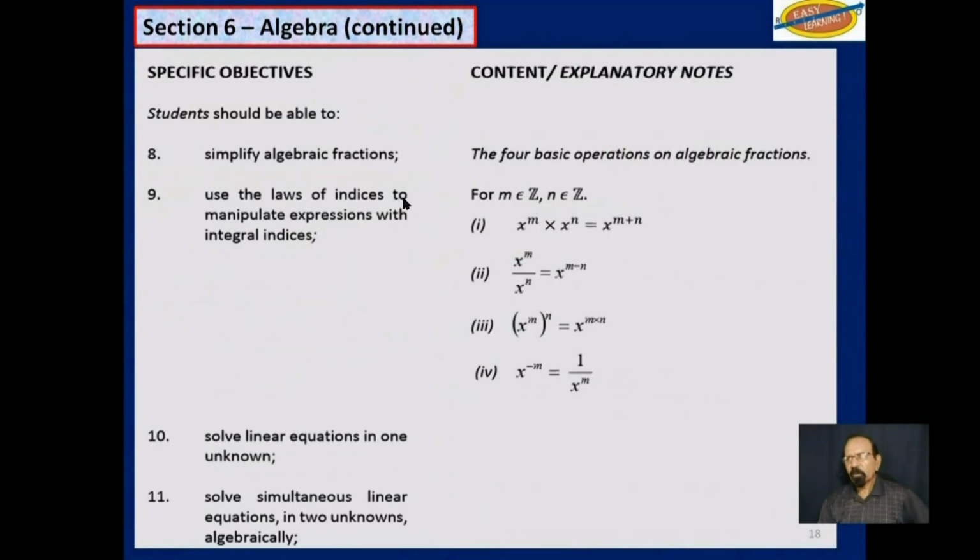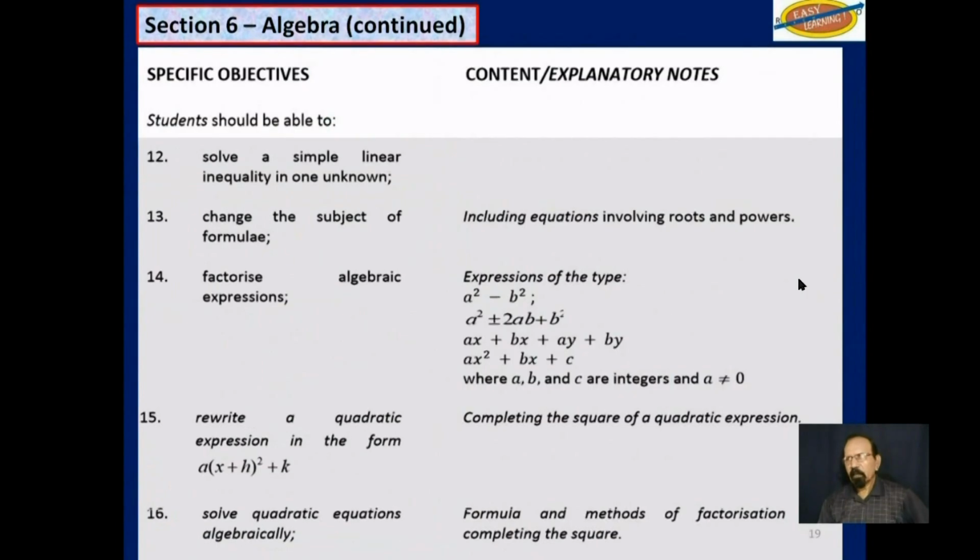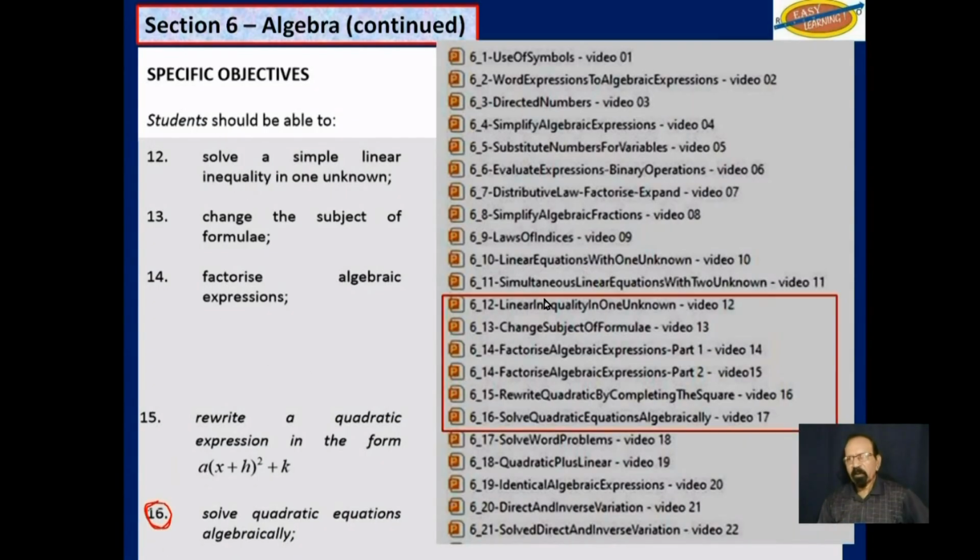After that, we have these 4 more objectives up to 11, and those will be covered in videos 8 to 11. Then 5 more objectives up to Objective 16, and these will be covered in videos 12 to 17, since Objective 14 has been split into 2 videos.